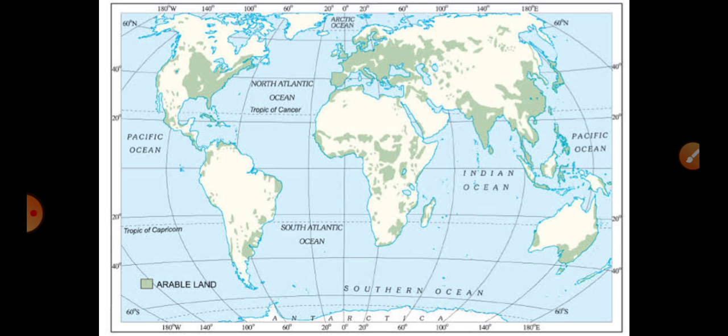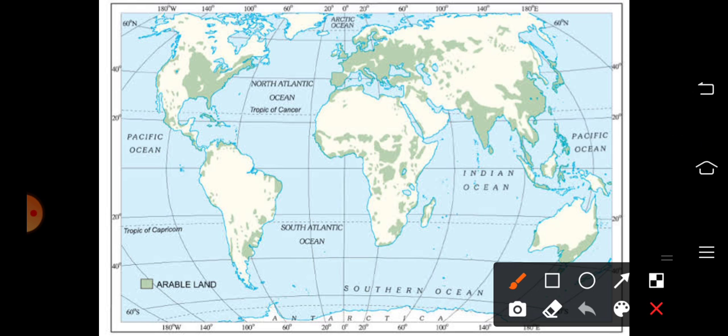Favorable conditions are necessary for agricultural activity, like good, fertile soil, then adequate or favorable climatic conditions. The land on which the crops are grown is known as arable land. You can see the green patches on this map which represent the world distribution of arable land, and you can see almost all the places in our country are under different types of crops.